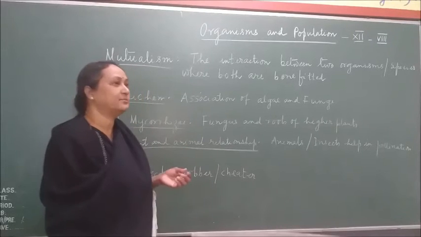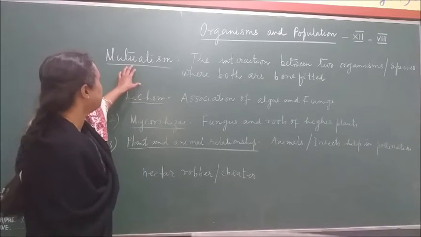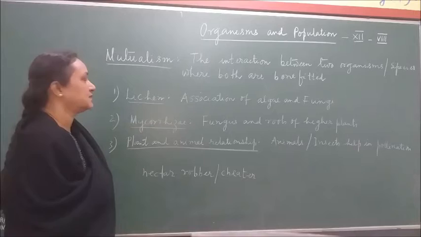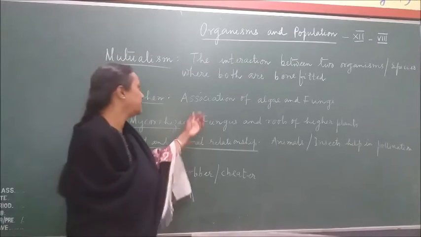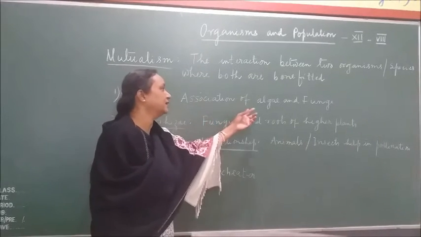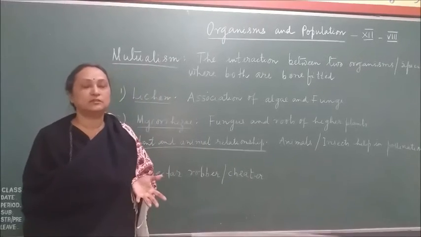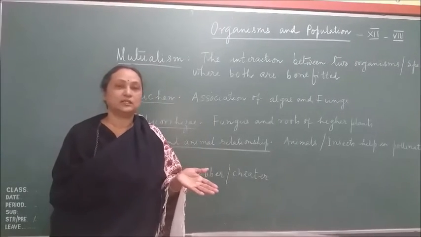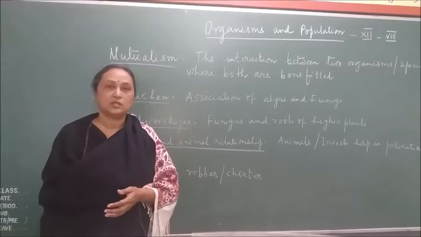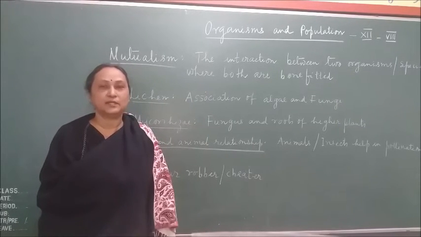Now there are so many examples to explain the process of mutualism. The first one is lichen. Lichen, that is the association of algae and fungi. So in the lichen you can find one partner, that is algae, and the other partner is fungi. So how are both mutually benefited?